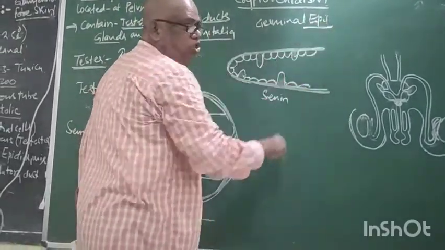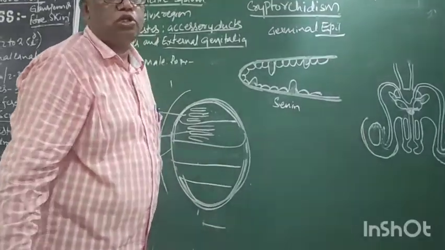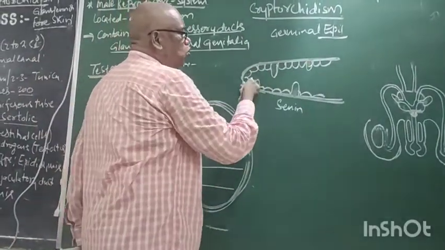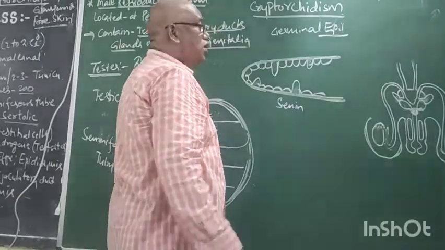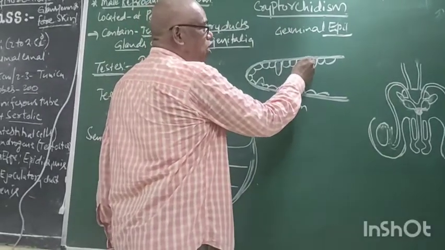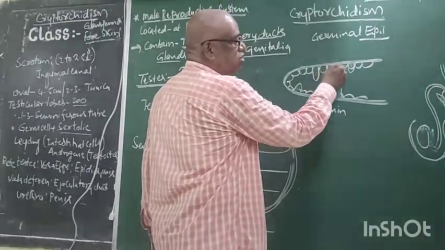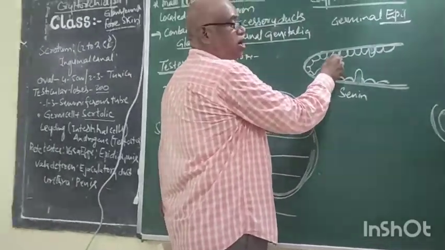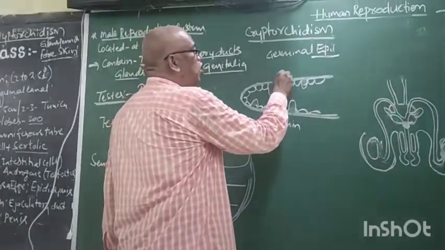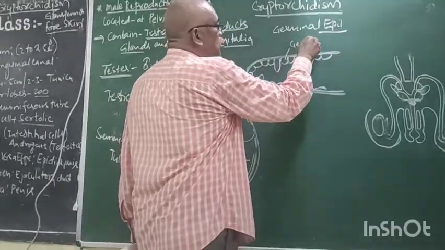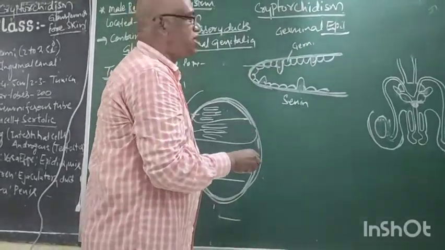Epithelium is a tissue, a group of cells. This is a group of compacted cells. Some are small, some are large. The small one is called the germ cell, and this is called the Sertoli cell.